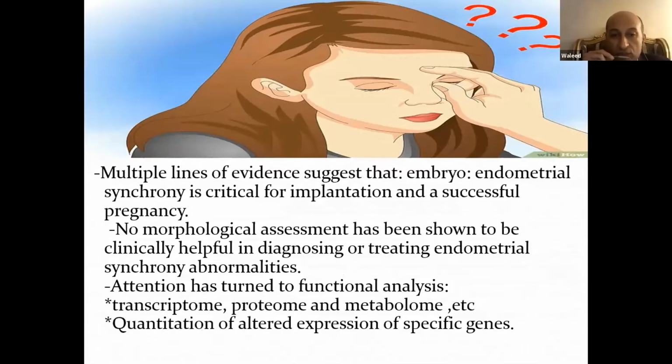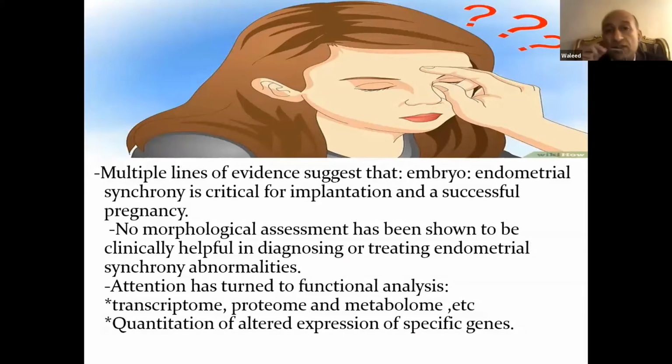Attention has turned to functional analysis, transcriptome, proteome, and metabolome. And actually, there are many centers all over the world, like Igenomix, which is the genetic center for IVI centers all over the world, and many other centers in USA, which are reporting now a detailed sheet from endometrial biopsy, which can give you a detailed sheet containing the transcriptome and proteome and metabolomic state of your endometrium and the recommended day and date of transfer per each cycle for each person.